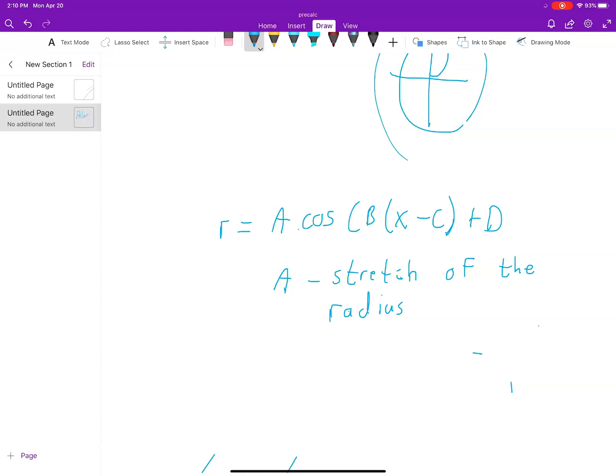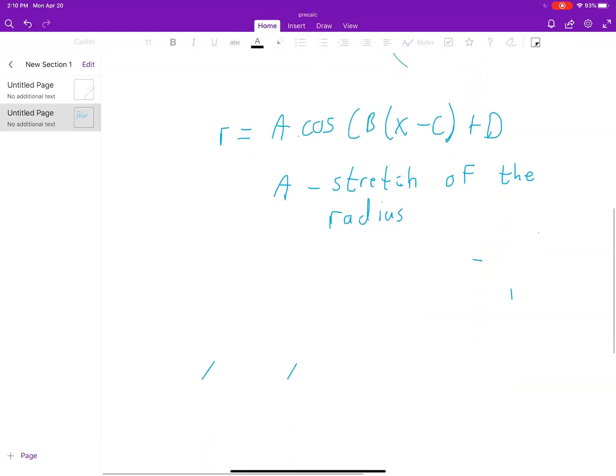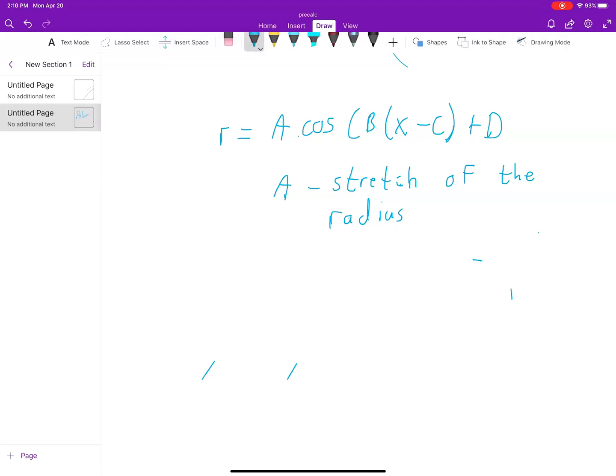Okay. And let's scoot up a little bit here. Let me get rid of all this junk that I have. I don't know why this shows up. We're going to get rid of that. Let's go back into this and we'll go B. Now B, if B is an even number, then we ended up getting some leaves. So we got 2B leaves.